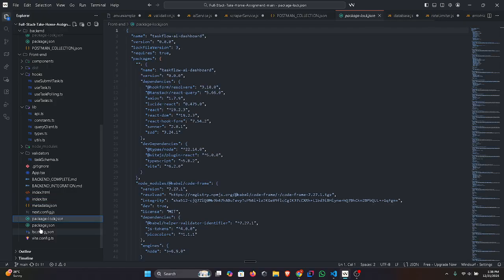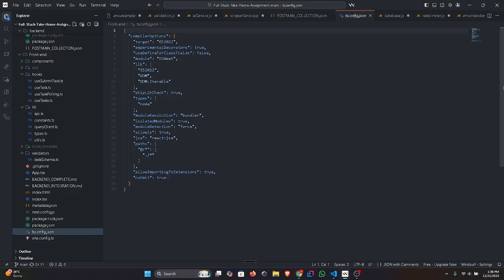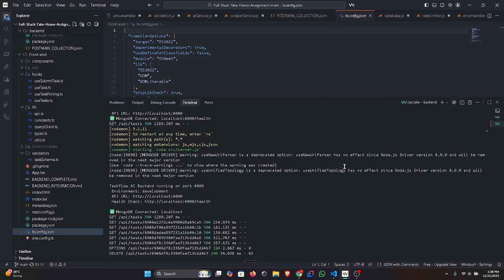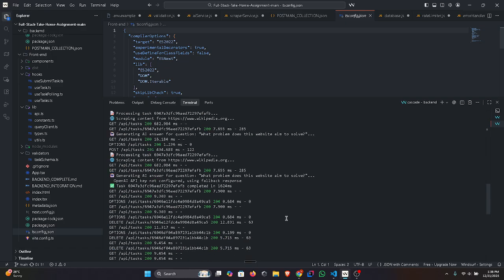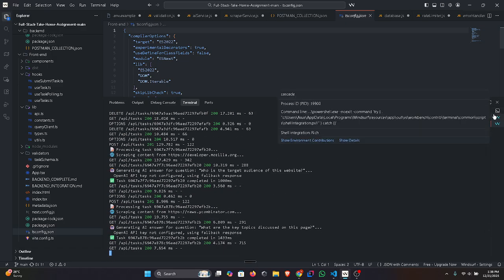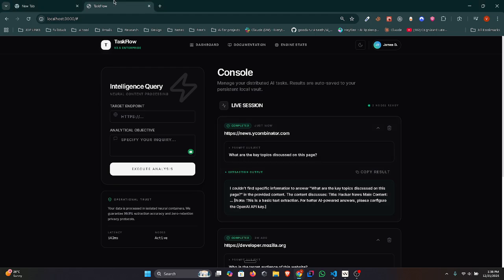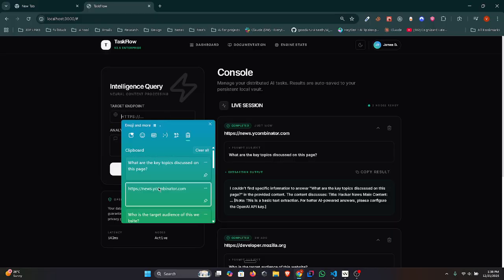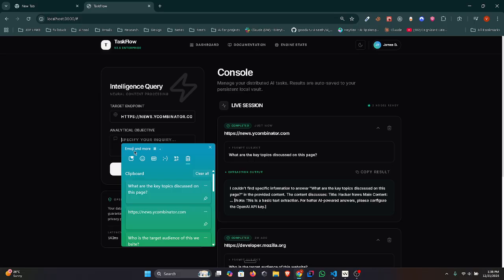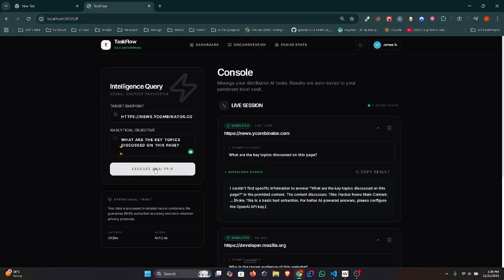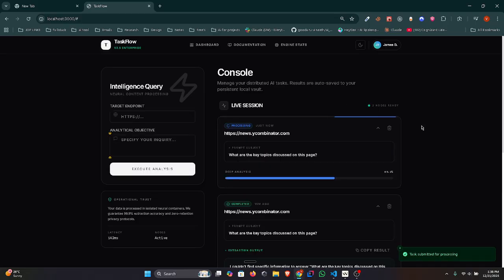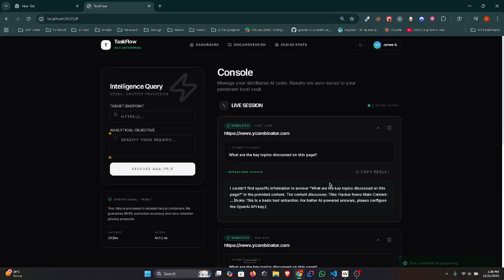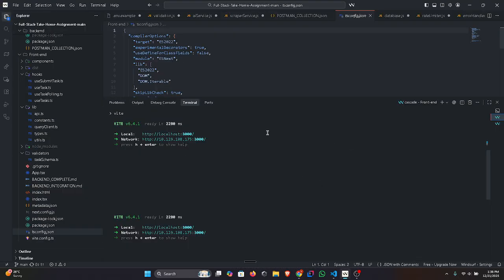Also, I have given you a demo like this. I'm sure both are working. For the back end, everything is working, and the front end is on port 300. When we put in any URL and a question, which I already generated, and hit it, it analyzes everything, takes some time, and gives the answers for this URL. Okay, this was the task that you gave me. I have completed all of this. Thank you.